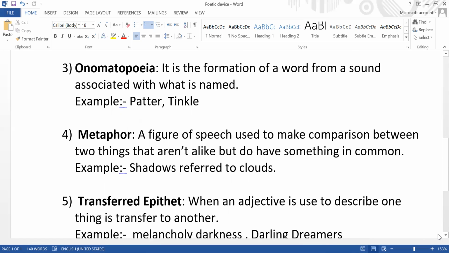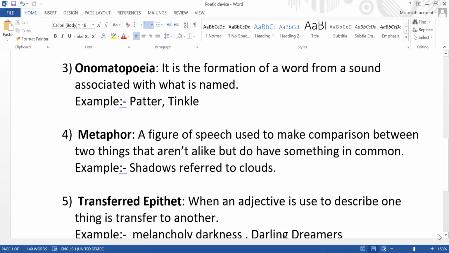Suppose we give the example, he plays cricket like Sachin Tendulkar. Here we are comparing the way he plays cricket to Sachin Tendulkar, and we have used the word like, so it will be a simile. But if you say he is the Sachin Tendulkar of the class, again we are comparing his game skills with Sachin Tendulkar's, but we have not used the word as or like. So a comparison which is done without using the word as or like is considered a metaphor.